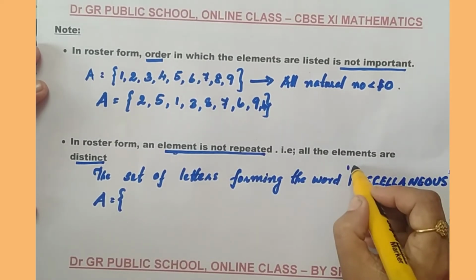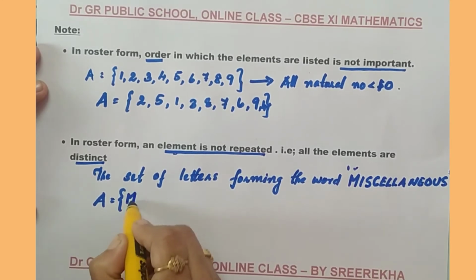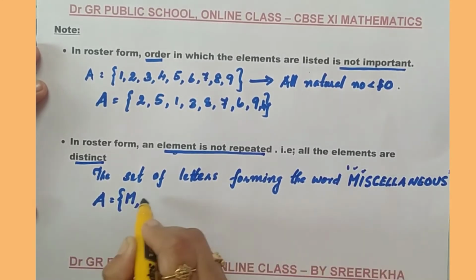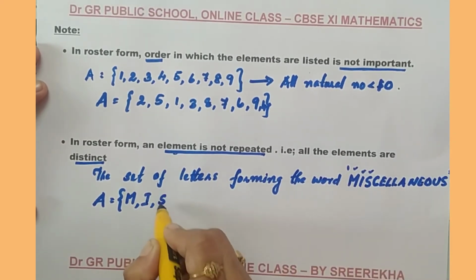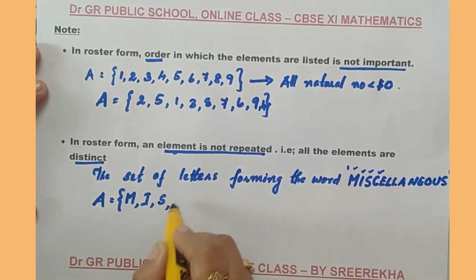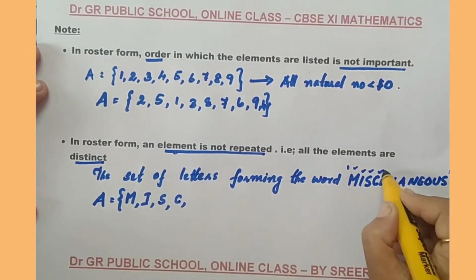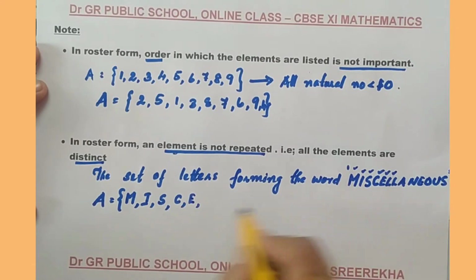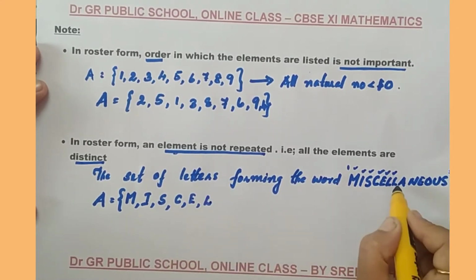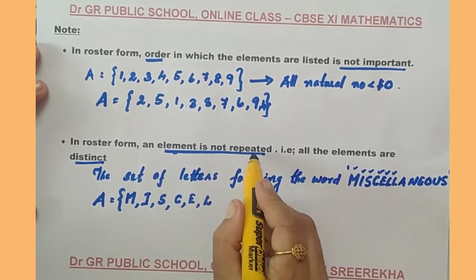The first element is M separated with the next element I. The next one is S. The next one is C. The next element is E. The next element is L. Again an L, but the element should not be repeated.